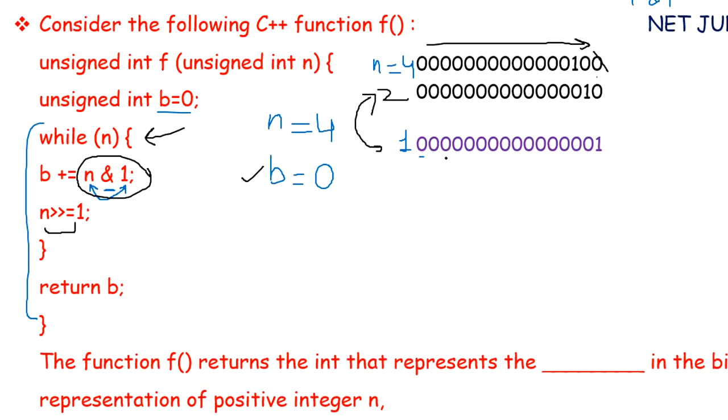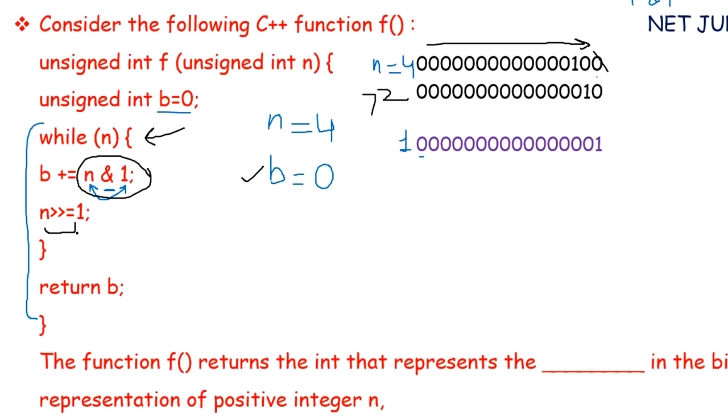So just do the AND operation and you can see that again we will get 0. Again we will add this 0 in b. 0 plus 0, again 0. So there is no change.